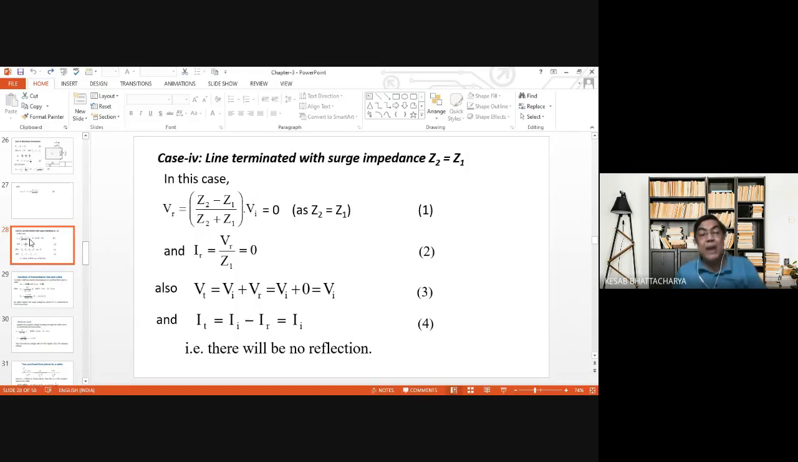And what will be IT? Since VR is equal to 0, reflected current will also be 0 since reflected voltage is 0. And IT will be then equal to incident current. Therefore, there will be no reflection. The amount of incident voltage will be transmitted forward and the amount of incident current will be transmitted forward. And this is called natural impedance matching or surge impedance matching. And this is quite often used in practice just to avoid any reflection or refraction.